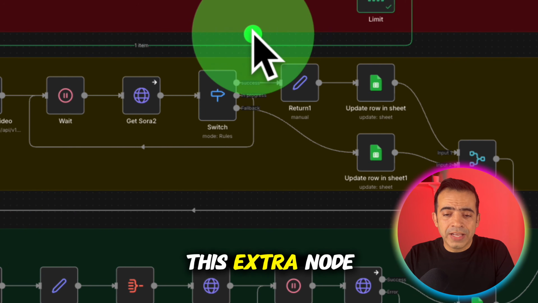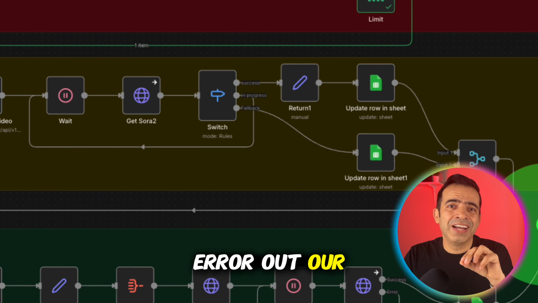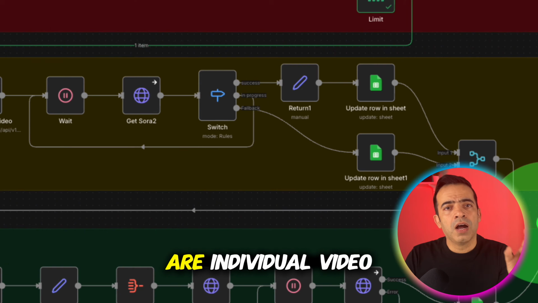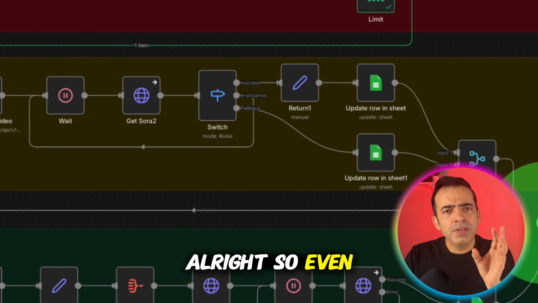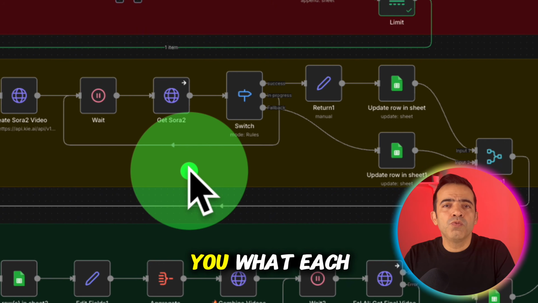So I added this extra node structure which makes sure that even if one of the videos errored out, our entire setup is not wasted, because we are making some funny scenes and those scenes are individual video clips. Alright, so even if one fails, it won't affect our setup. I will quickly go through each node and explain what each node is doing.